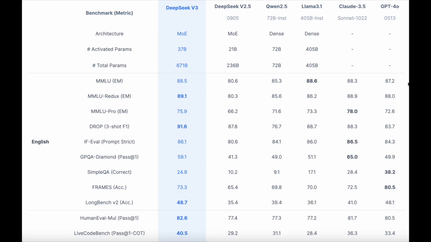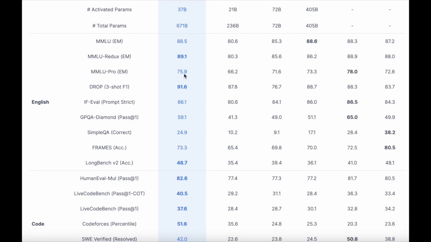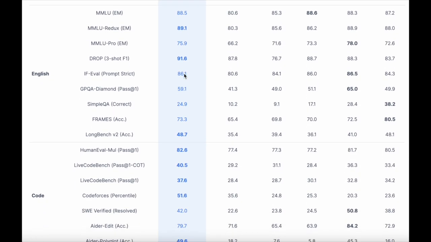You can ignore the other numbers, they are for other models, but if you want, you can follow along. We are going to focus on the first column and the last column. As you can see, DeepSeek V3 actually has 671 billion parameters. But let's move into the English tasks. You can see that on most of the benchmarks, DeepSeek actually beats GPT-4o.